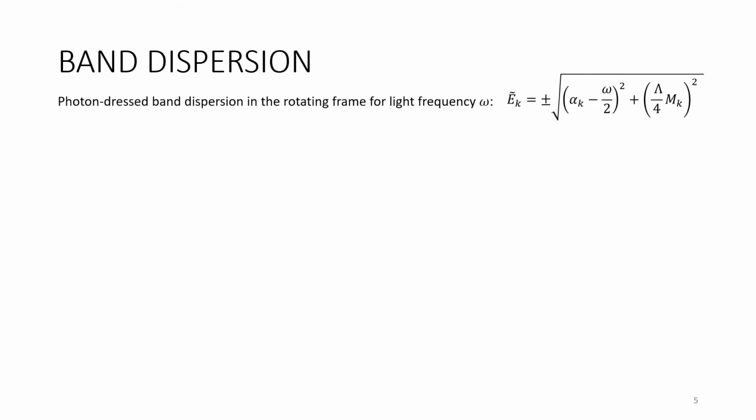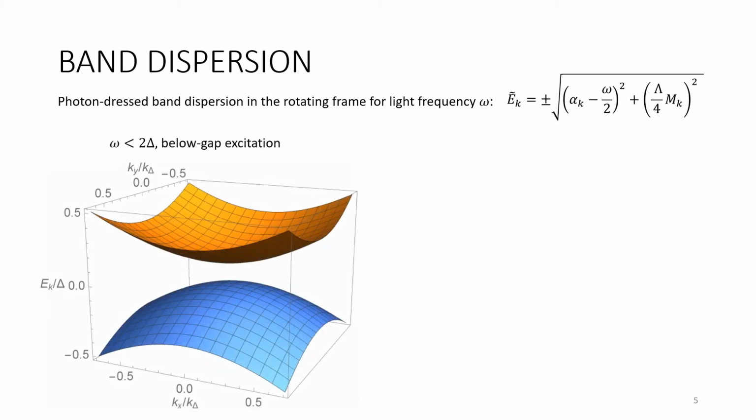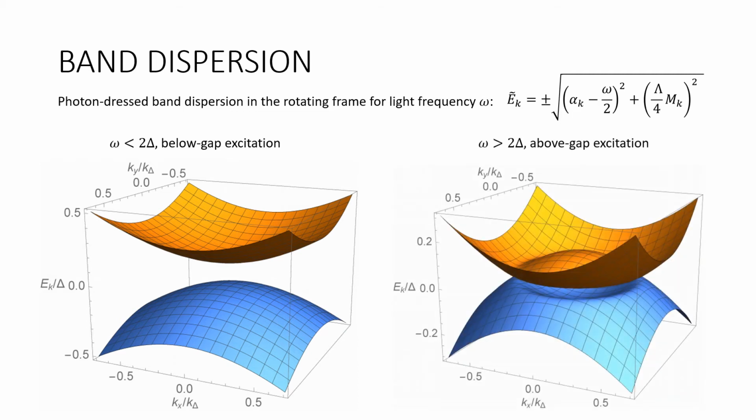In the rotating frame, we proceed to diagonalize the full Hamiltonian and obtain the photon-dressed band dispersion as a function of momentum. We plot the conduction bands and valence bands in the case where the excitation is below the band gap. As the frequency increases to exceed the band gap, as plotted to the right, we observe a level repulsion effect where the two bands touch and reopen a dynamical gap.